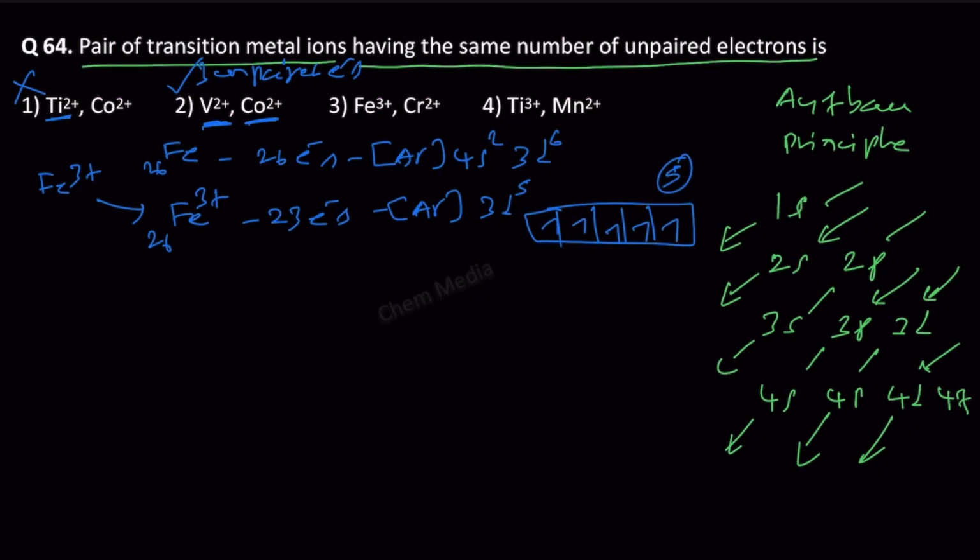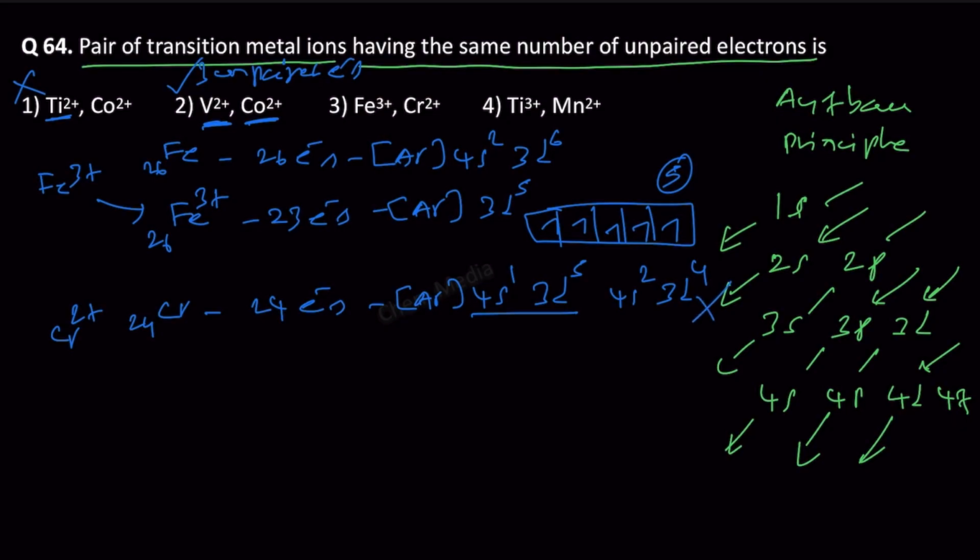And then the next one is chromium 2 plus. For neutral chromium, we are going to have 24 electrons, because the atomic number of chromium is 24. And the electronic configuration is argon, 4s1, 3d5. Why 4s1, 3d5? Because half filled and completely filled orbitals are more stable due to exchange energy. And therefore we should not write 4s2, 3d4. That is wrong. So this is something you need to keep in mind.